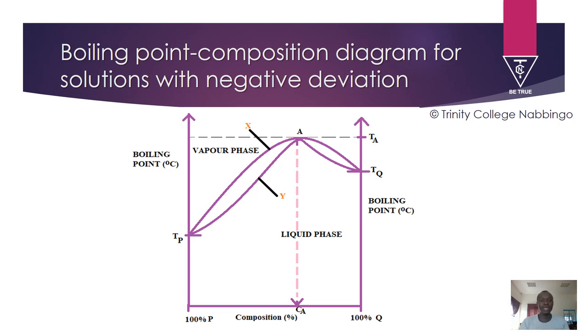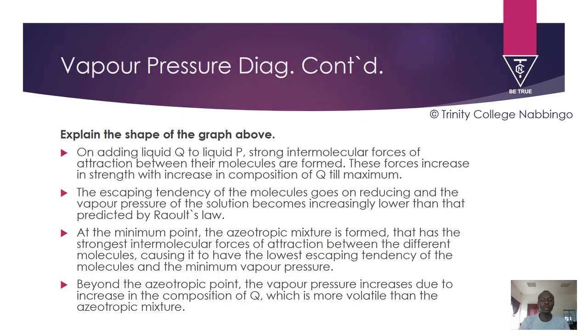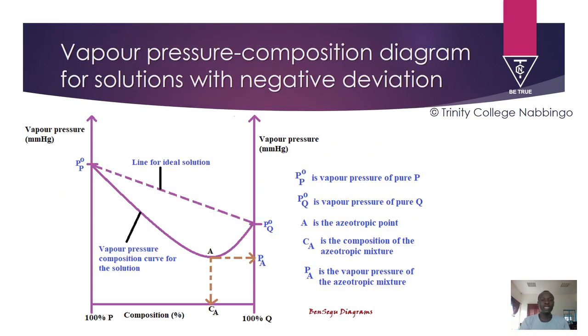Remember, liquid P has a high vapor pressure and liquid Q has a low vapor pressure. That means that P has a low boiling point, but Q has a high boiling point because Q is less volatile compared to P. The azeotropic mixture, if you look at this vapor pressure diagram, has the lowest vapor pressure, not so? And remember, we said it behaves as if it is a pure liquid, meaning it has a boiling point of its own.